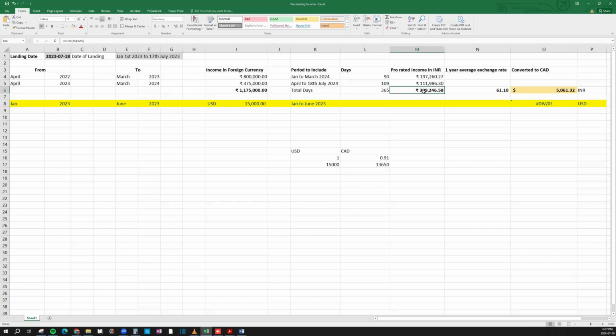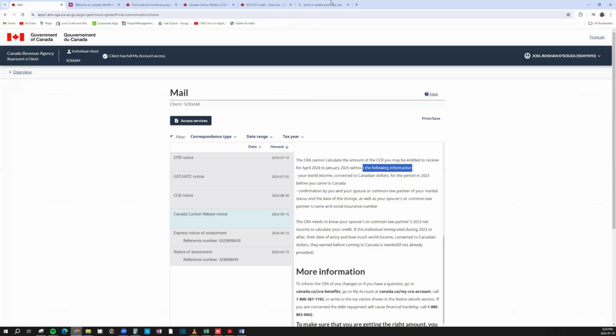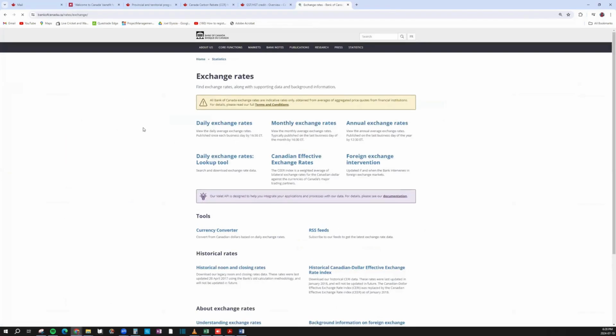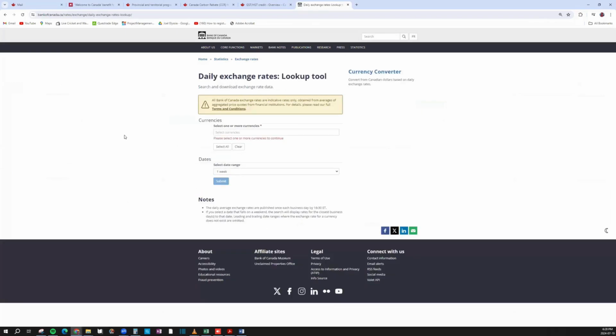And then you have to convert this using the average exchange rate. So from where will you get the average exchange rate? Go to the Bank of Canada website, just type Bank of Canada exchange rate, click over here, exchange rate Bank of Canada, then click on daily exchange rates. So what I'm doing is I'll take the average exchange rate from the period that I want. So first I'll select the currency. I'll say Indian rupee.